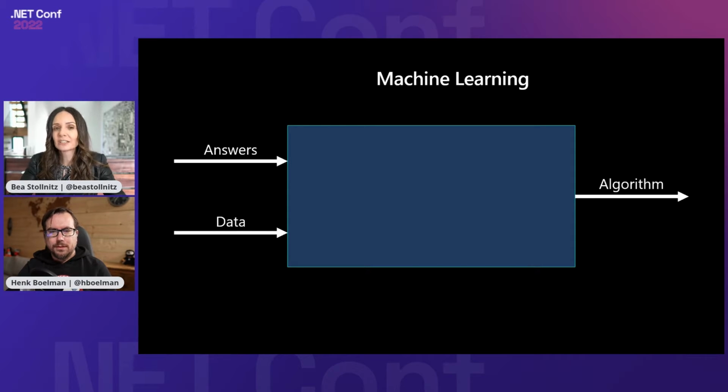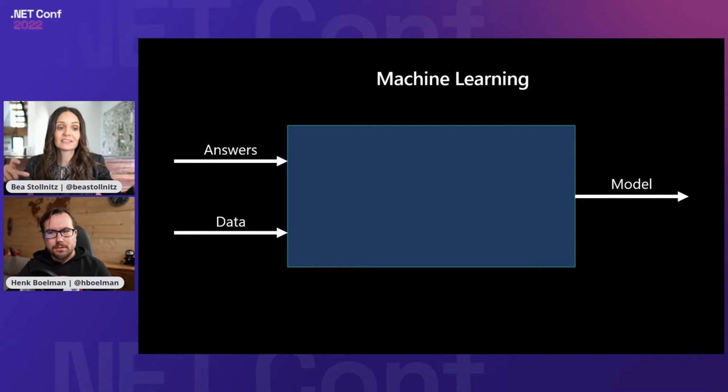Except in machine learning, we don't call this thing an algorithm. We call it a model. That's basically what it is. The model is your algorithm that can predict new things based on input, right? So this phase that we're looking at here, this little rectangle, really corresponds to the training phase of machine learning.